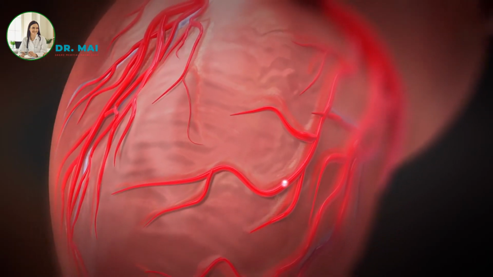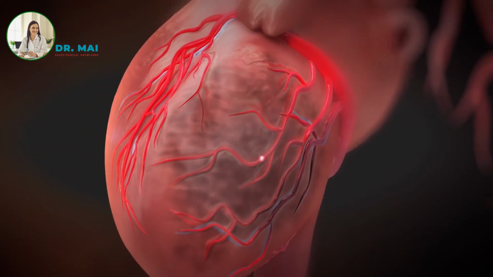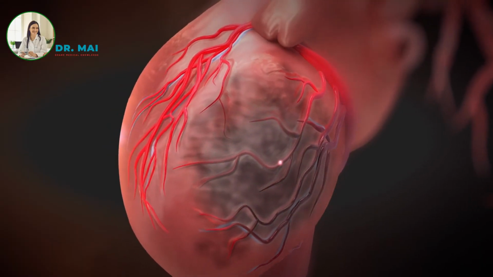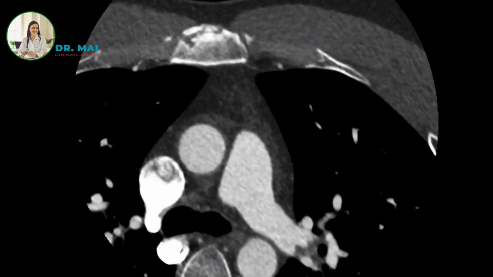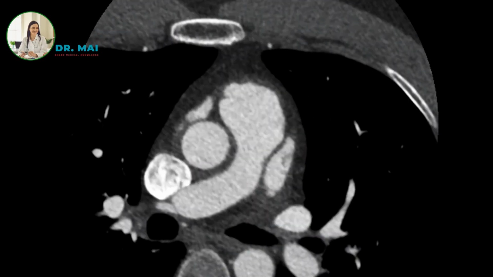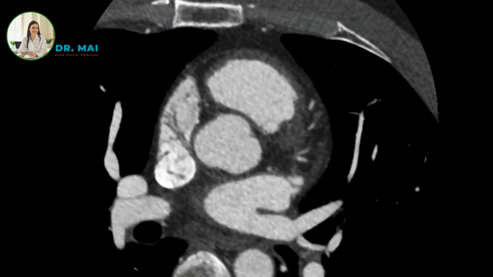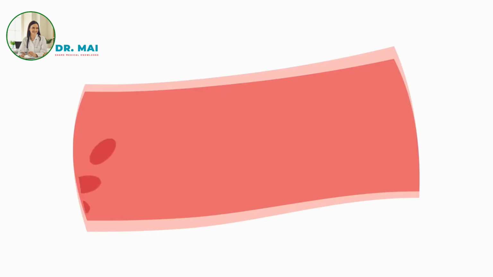A coronary artery calcium scan is an invaluable screening tool that aids in identifying individuals at a higher risk of a heart attack, even in the absence of symptoms, Dr. Rozo adds. During the scan, calcium deposits in the coronary arteries are detected, and based on the amount of calcification present, a score is assigned. The higher the score on the coronary artery calcium scan, the greater the buildup of plaque, indicating a heightened risk of plaque rupture and subsequent heart attack. If the scan reveals significant plaque burden, your doctor may recommend any of statins, beta blockers, or aspirin in addition to lifestyle changes.